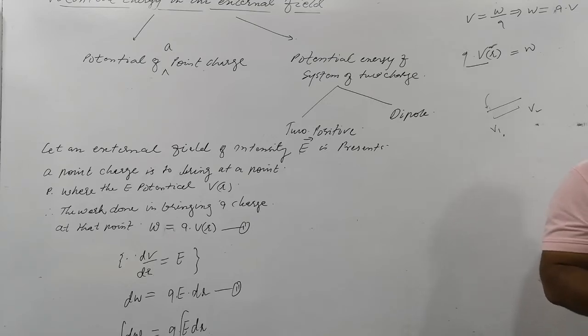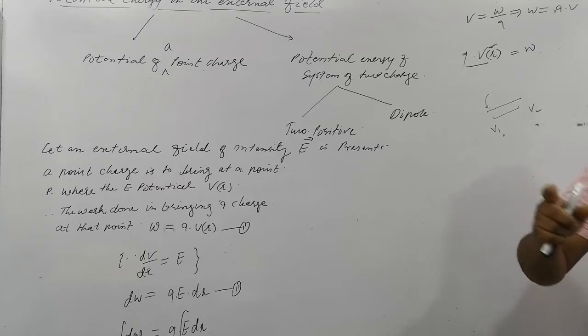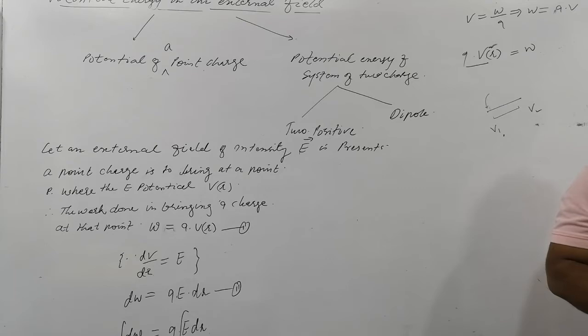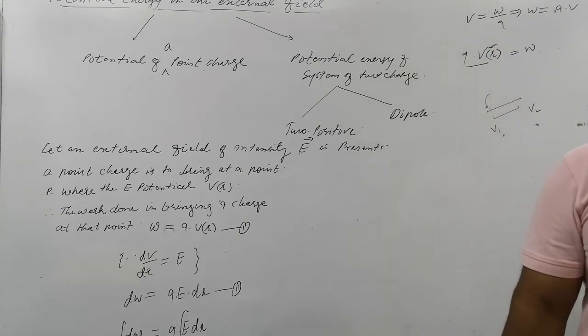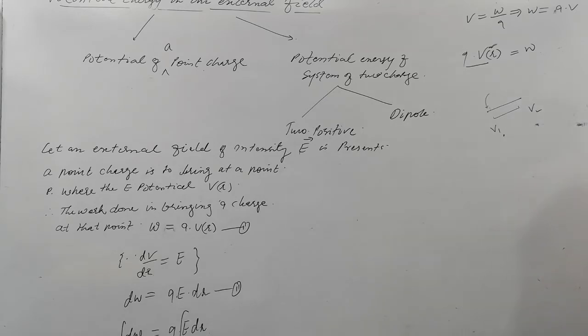And why are you being taught this here? I am working so hard to explain this, and even the book is trying to make you understand potential. Why? Because the difference predicts the flow. The electricity you are using comes from the powerhouse to your house as a result of the difference. When the potential difference vanishes, the flow of charge will stop, because flow always occurs due to difference. If there is equality, the flow will never occur.